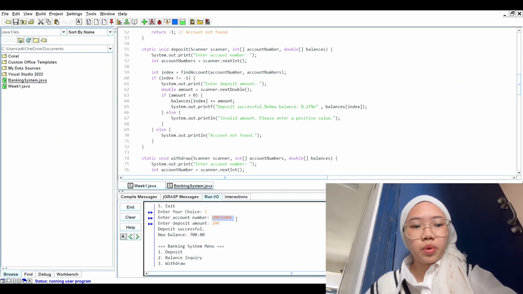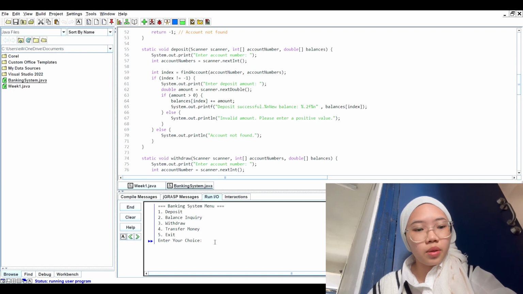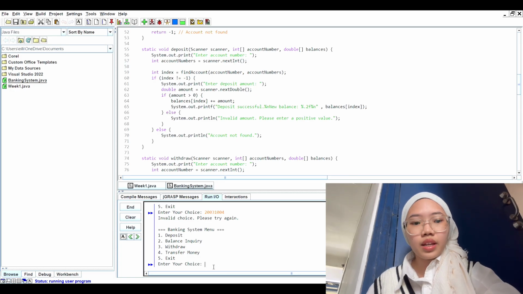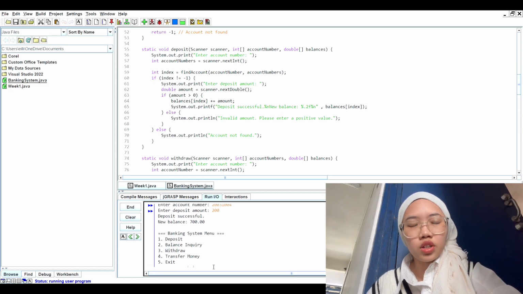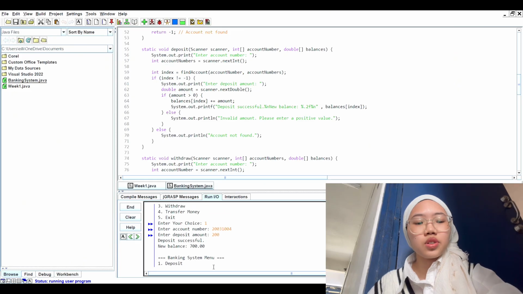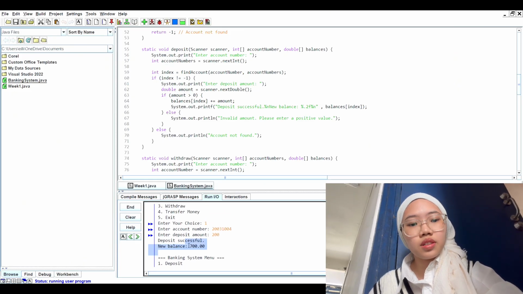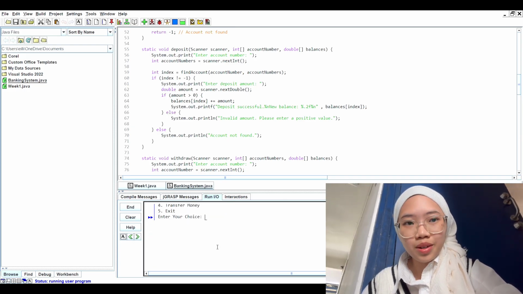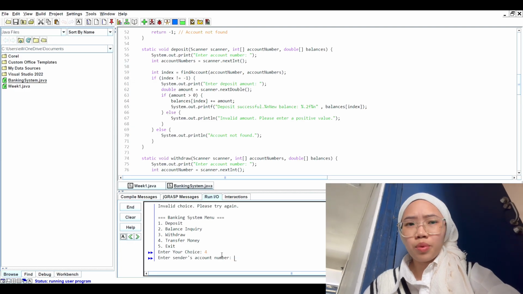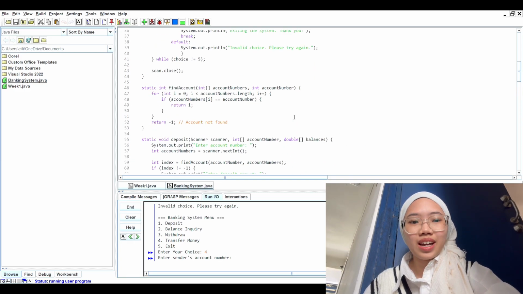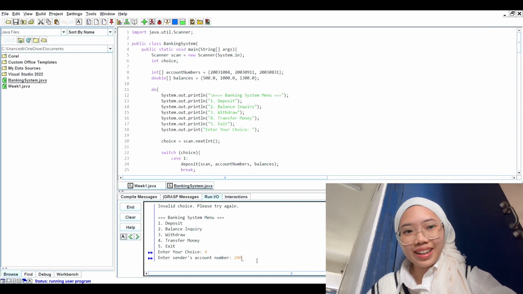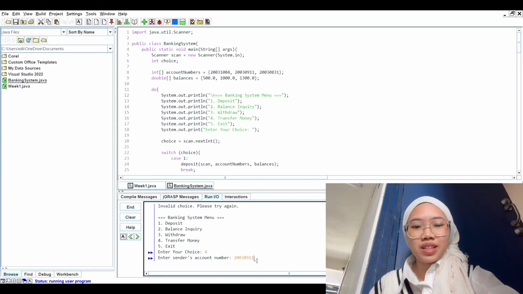In the withdrawal process, it's the same thing. First, it checks the account number and then it validates that the withdrawal amount does not exceed the balance, and then it deducts the amount if both conditions are met. In the transfer process, money is moved between two accounts. First, it prompts the user for the sender's and receiver's account numbers. Then it validates both accounts and ensures the sender has sufficient funds. And then it updates the balance for both accounts and provides a success message.